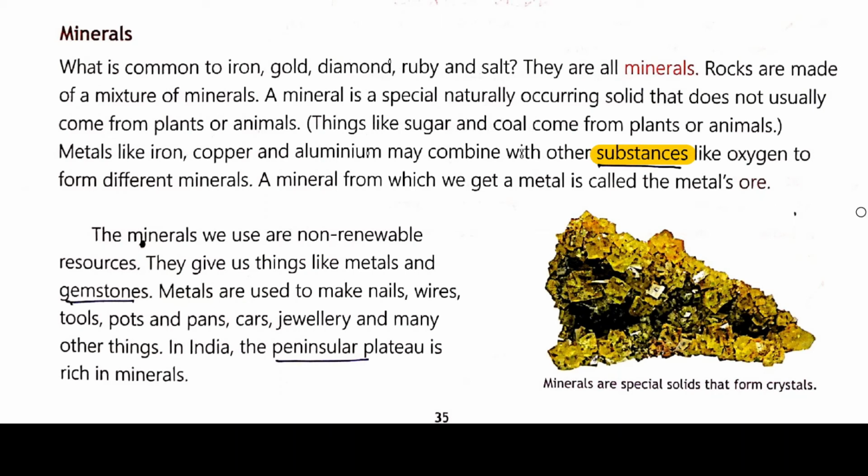A mineral from which we get a metal is called a metal ore. जिस मिनरल से हमें मेटल मिलता है उसको बोलते हैं metal ore.